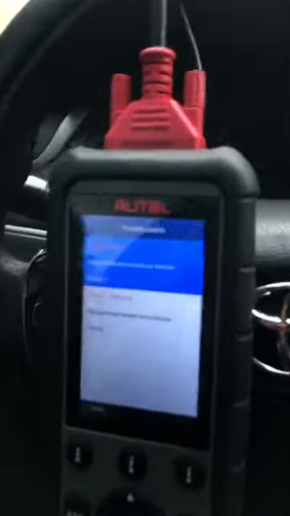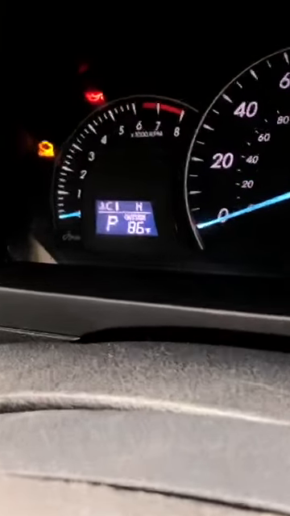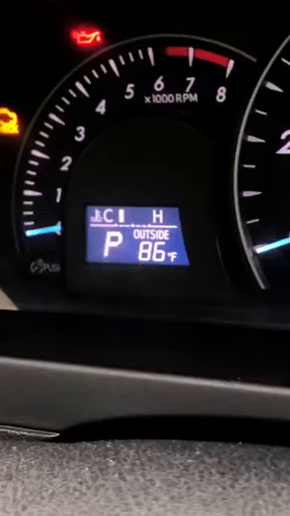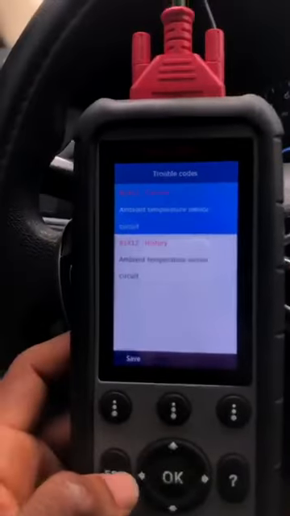Yeah, so turn on the ignition. We still have the code right here. So let's see. Voila, look at this. We have a reading now. 86 degrees Fahrenheit. Now let's go on and try to erase this code.